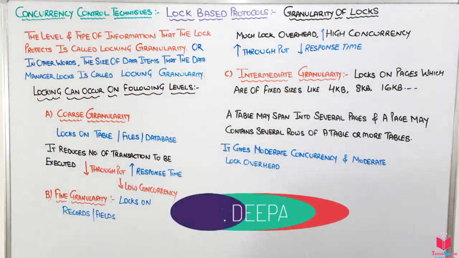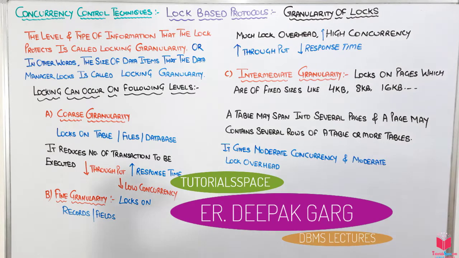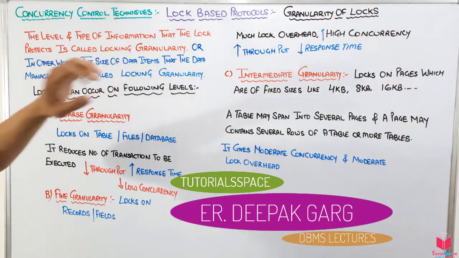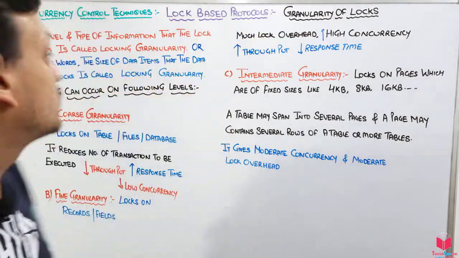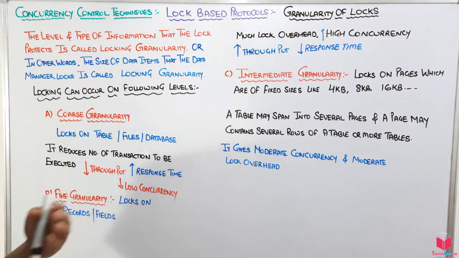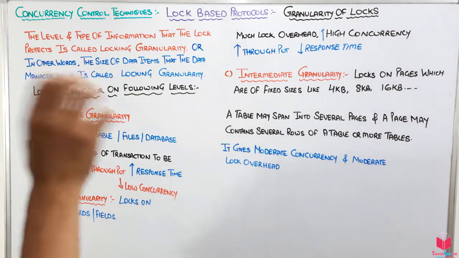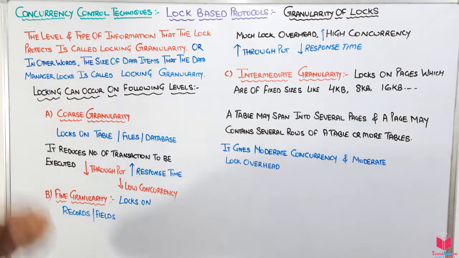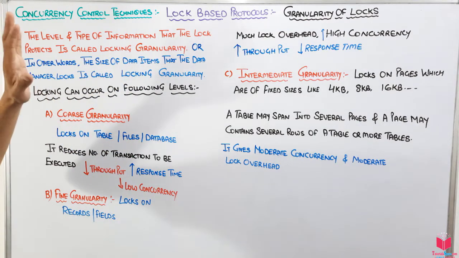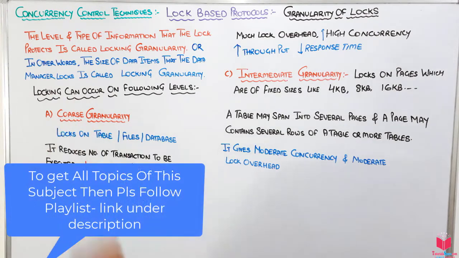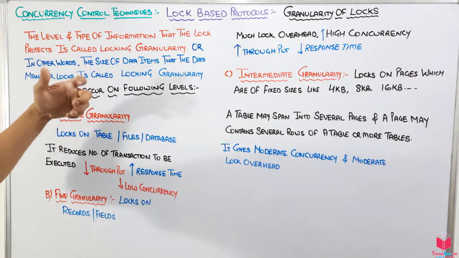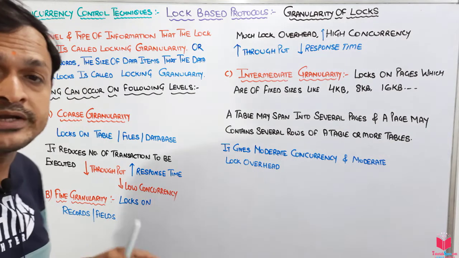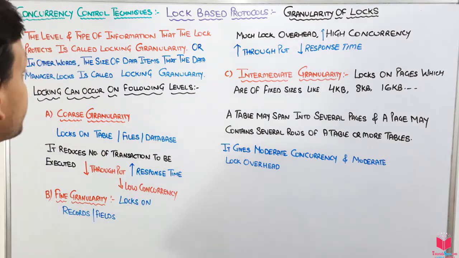So let's discuss what exactly the granularity of logs is. It is the level and the type of information that the logs protect, called the logging granularity. So the level at which, or the type of information on which, we put the logs is known as the logging granularity. In other words, the size of the data items that the data manager logs is called the logging granularity. The amount or size of the data also defines the logging granularity.